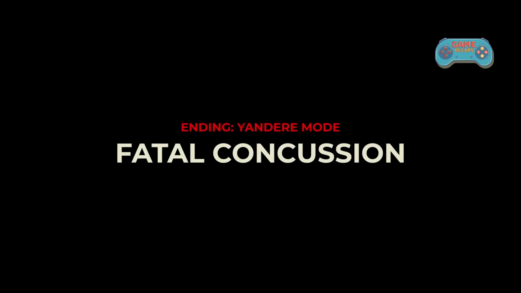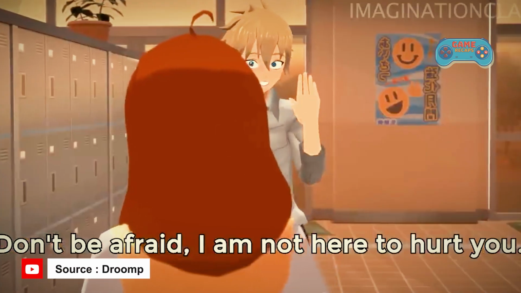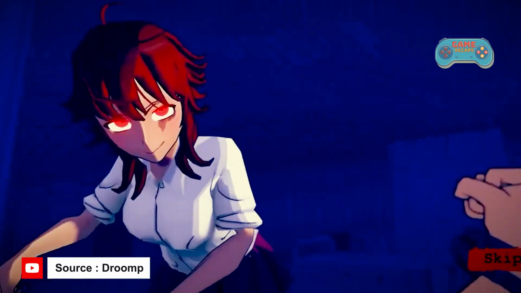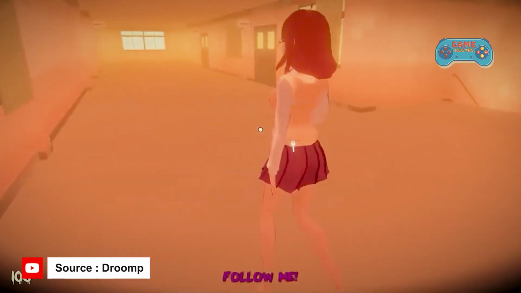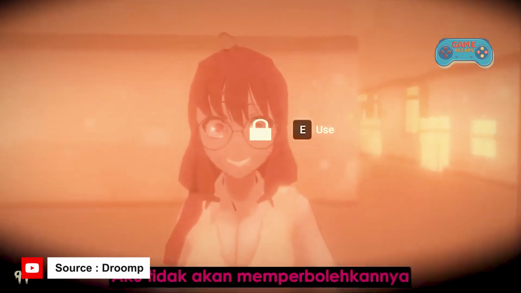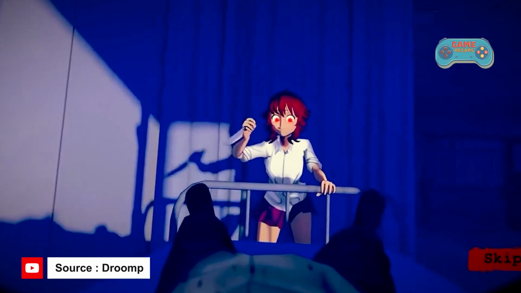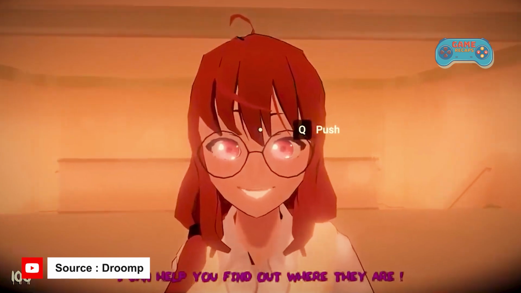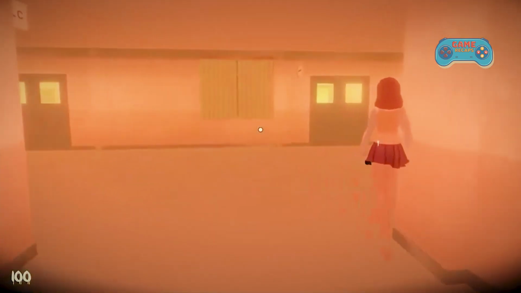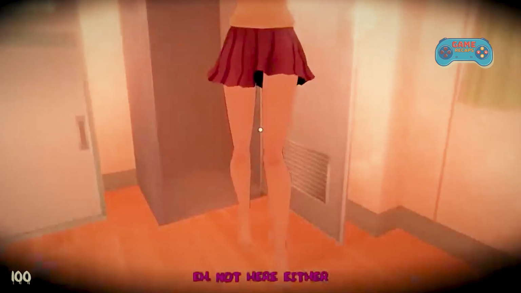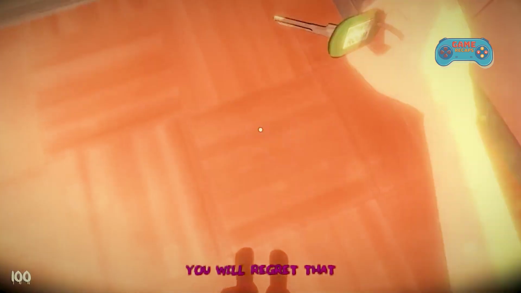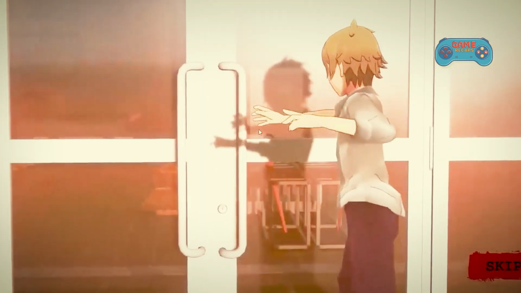In Yandere mode, we will use Shinji's viewpoint, who decides to go to school looking for Akira. In the previous ending, we found that Saiko killed Shinji after following her request to go to the clinic, where he was then unconscious and held before being brutally murdered. However, at the ending this time, Shinji suspected Saiko and thought that something was wrong, then decided to steal the key to the main exit hanging on her back skirt. This then made her very angry, but he finally managed to save himself and got out of the school.